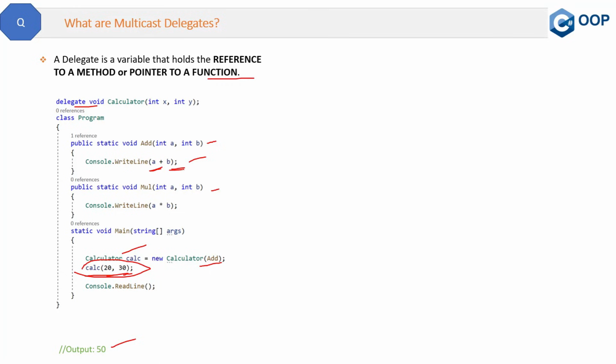Now coming back to the main question, what is a multicast delegate? Let's see the definition first. A multicast delegate is a delegate that holds the reference of more than one function. That is very important: more than one function. Some years back, I was also confused, because normal delegates can also reference more than one method. Like here, this calculator delegate references add, multiply, and many methods like this, right? And now we are saying that a multicast delegate also holds references to more than one function. Then what is the difference?